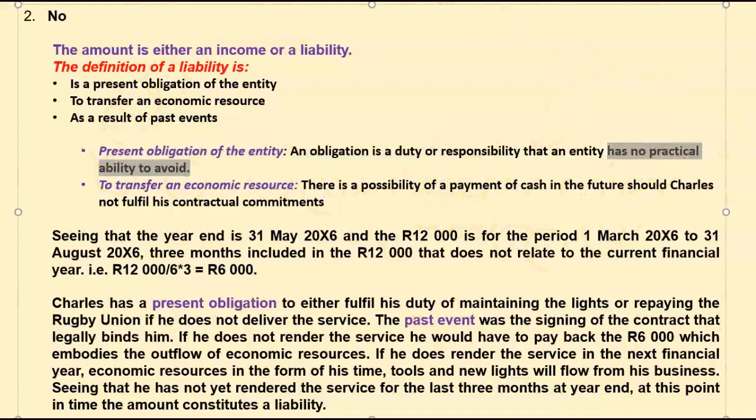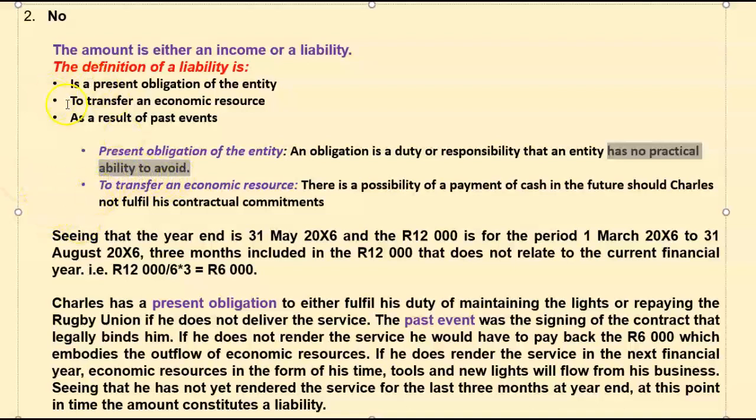Can they get out of this? There was a contract that they actually entered into with the rugby union, and they have to perform under the contract. Now, if they don't perform under the contract, what is going to happen? They will have to pay back the money.